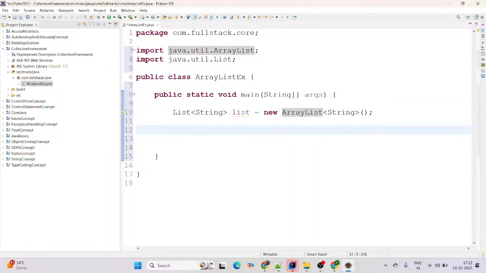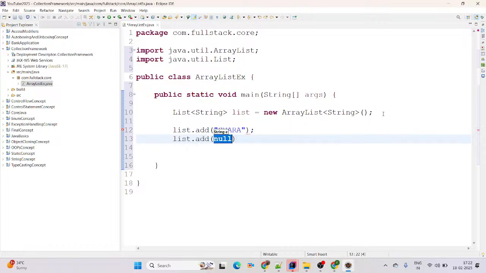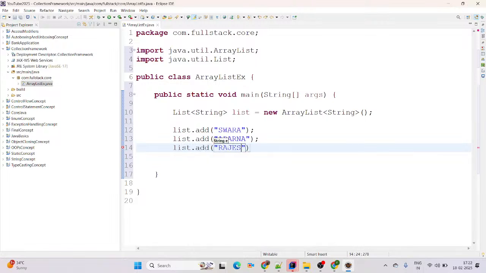Now I am just going to add a list of string. List.add. I am adding some employee names here. First name I am adding is Swara. Again list.add, we are going to add Aparna. Again list.add, I'm adding Rajesh. List.add, here I'm adding Apeksha.